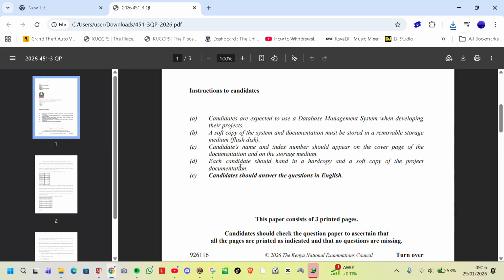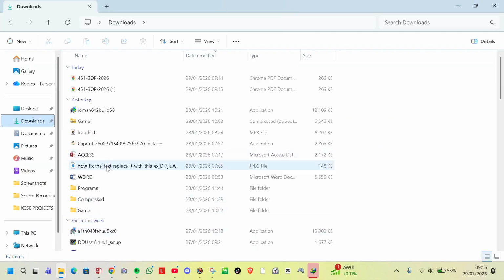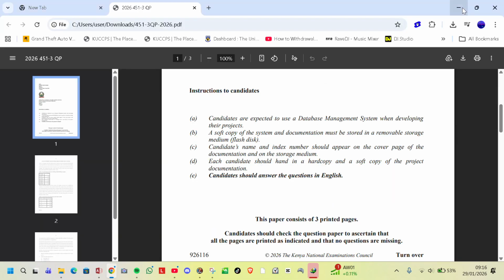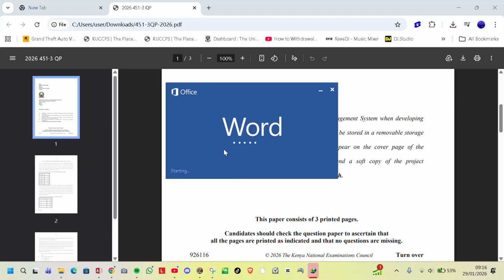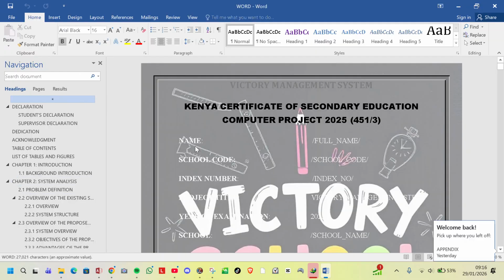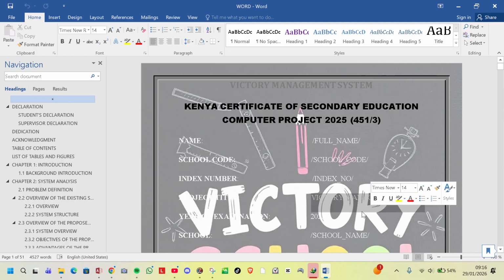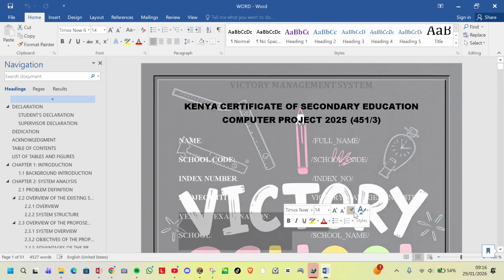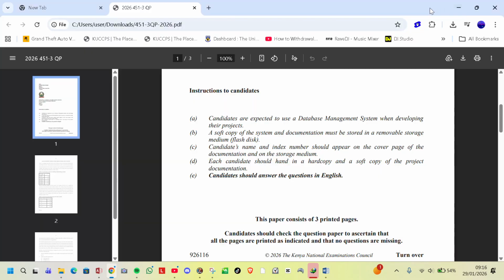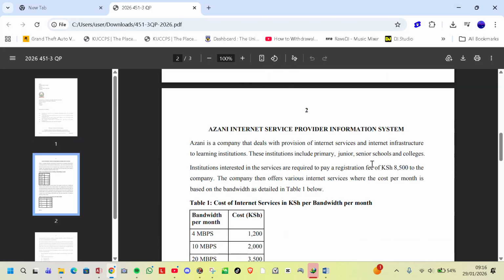Instruction C. Candidates' names and index number should appear on the cover page of the documentation and on the storage medium. Let me show you where it should be. You should include your name there and the index number, the school code, the project title, the year of examination, and the name of the school also should be included. So let's continue. Now let's start with the question.